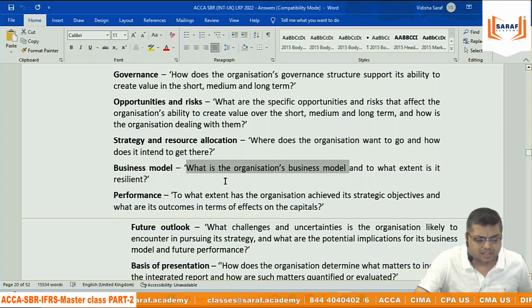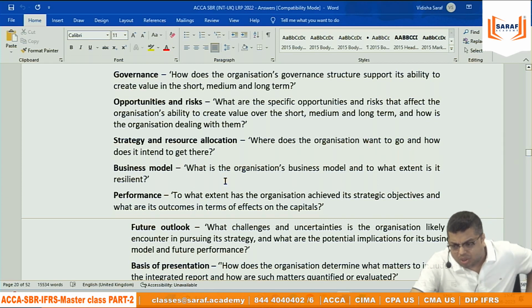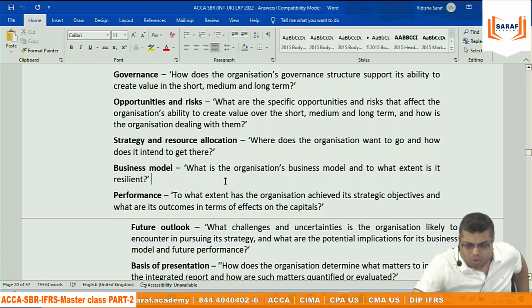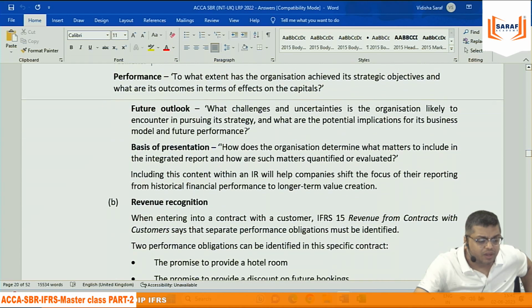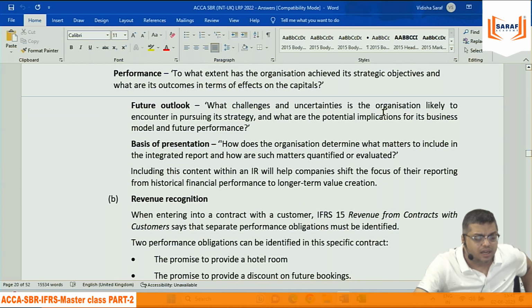Business model means how you are making your goods, how you are supplying to customers, wholesale, retail, transport, every business model. Performance, to what extent that the organization achieved its strategic objectives in respect of capital. Future outlook, what challenges and uncertainties is the organization likely to encounter in pursuing a strategy.